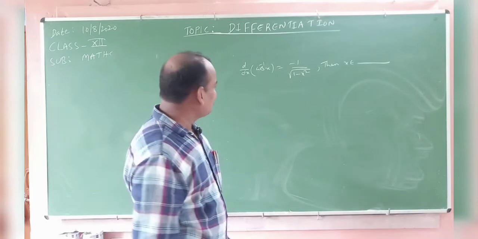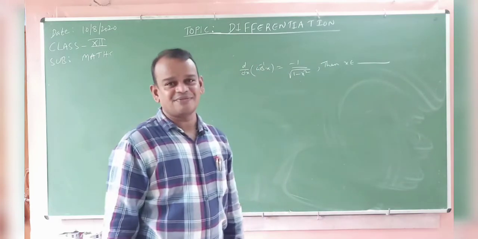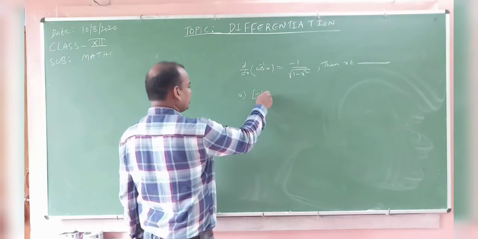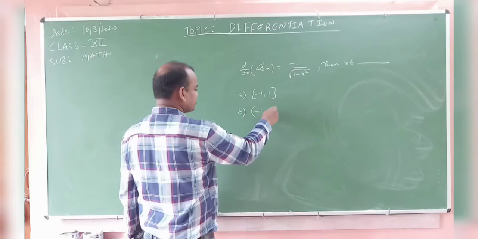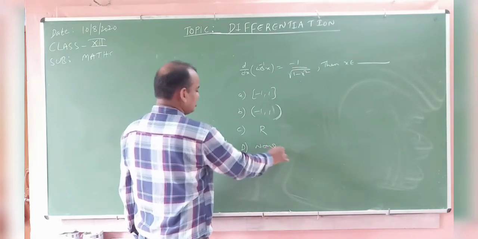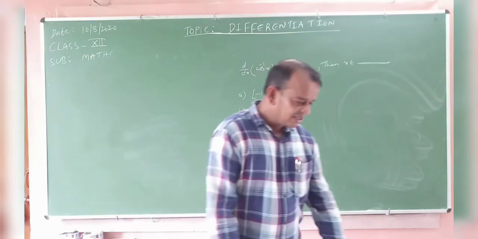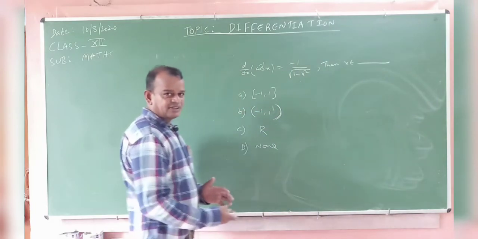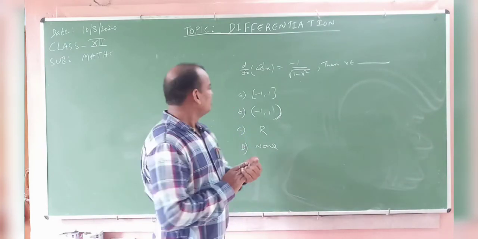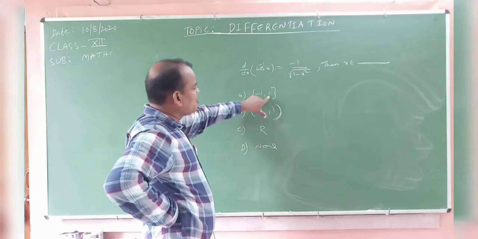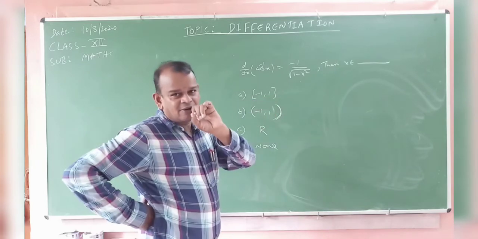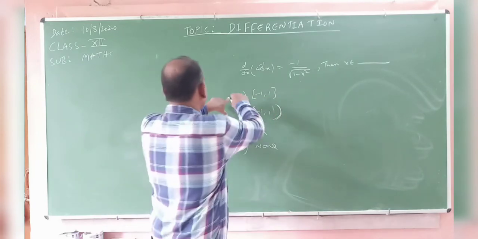Now, cos inverse of x. What is the domain of cos inverse of x? Remember first. The first option A is closed interval minus 1 comma 1, B is open interval minus 1 comma 1, C or D none. This is the question. The differentiation of the function must be defined in the domain. What is the domain of cos inverse x? Minus 1 comma 1. The x value is minus 1 to 1. This is the right answer.